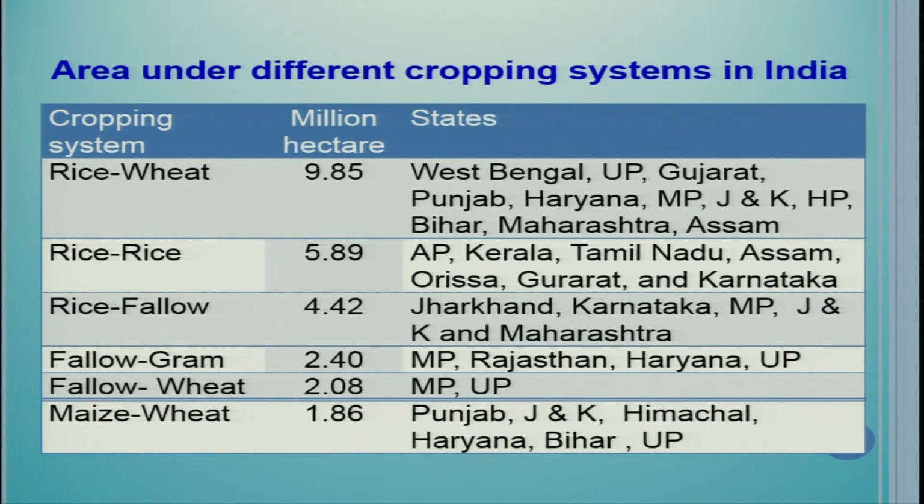Fallow wheat, 2 million hectare in MP, UP. Maize wheat system, Punjab, JK, Himachal, Haryana, Bihar, UP. So these fallow systems are quite common. In Kharif season they do not grow any crop, and in Rabi season they grow those kinds of crops under rain-fed situation. On the moisture which was received in Kharif, that moisture will be conserved and a crop in winter can be grown on that conserved water under rain-fed conditions, mainly in Madhya Pradesh.